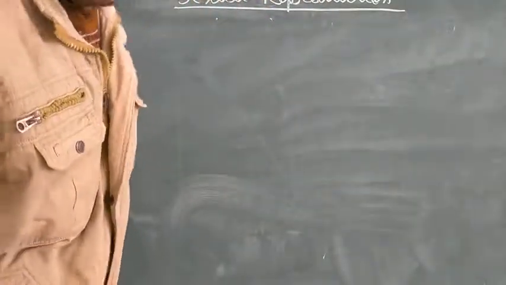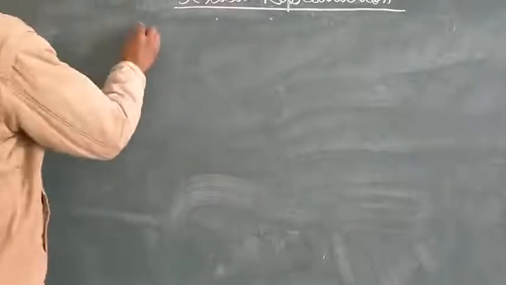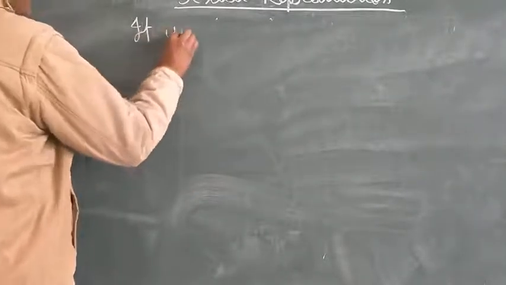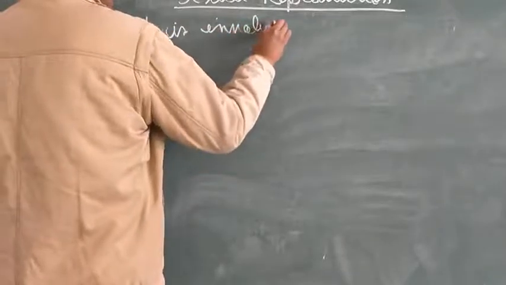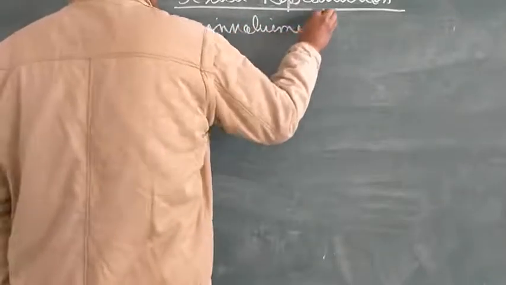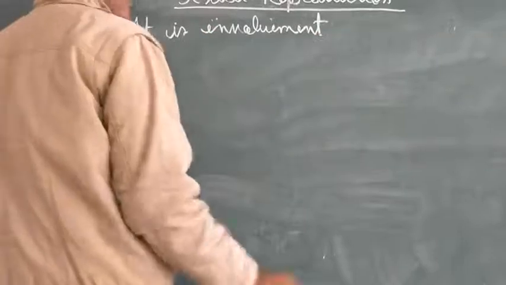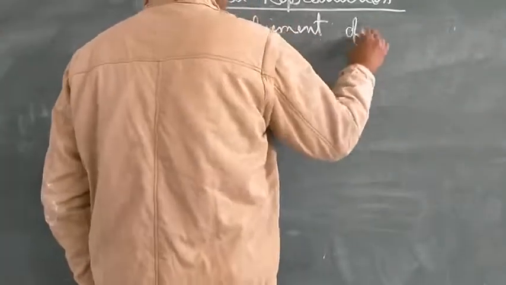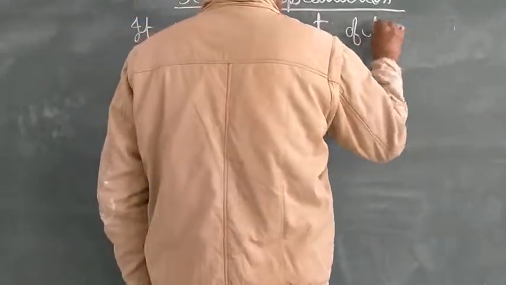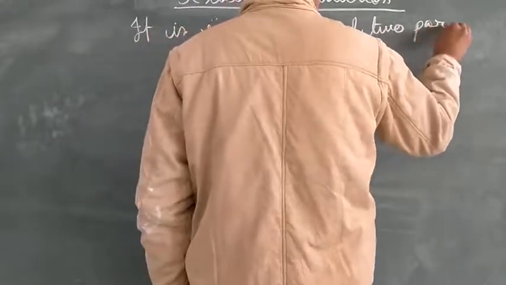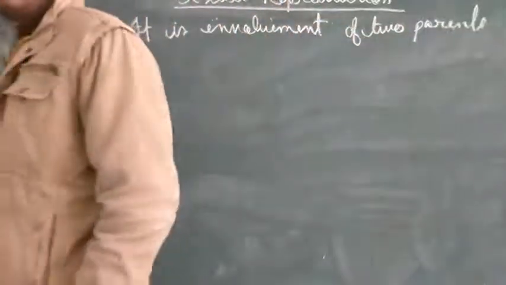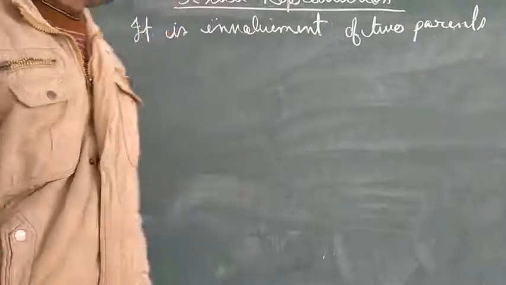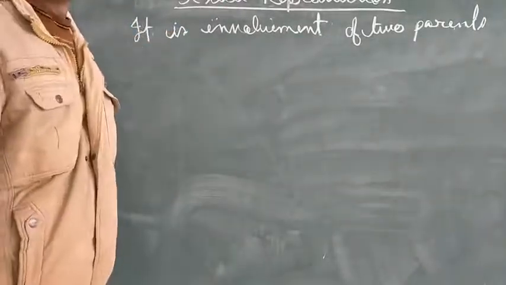See, sexual reproduction involves two parents. Got it? Sexual reproduction is the involvement of two parents.